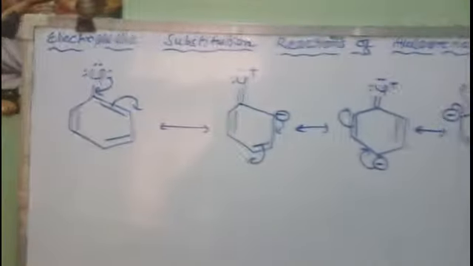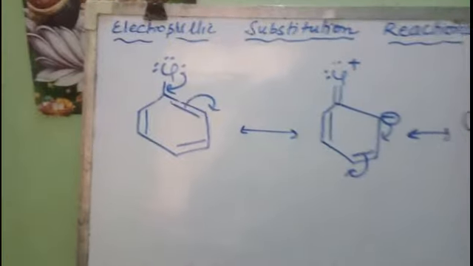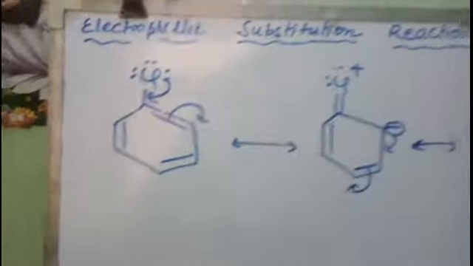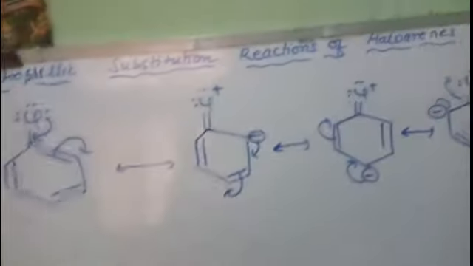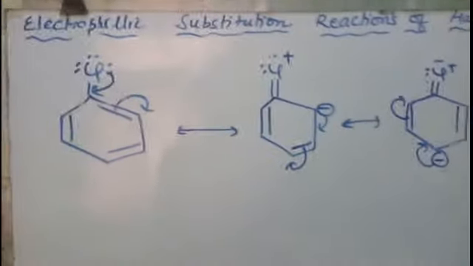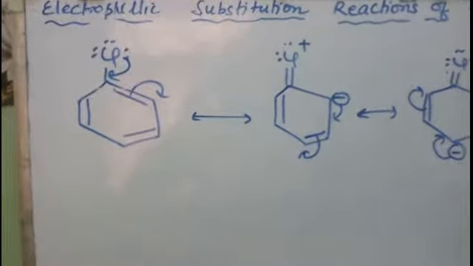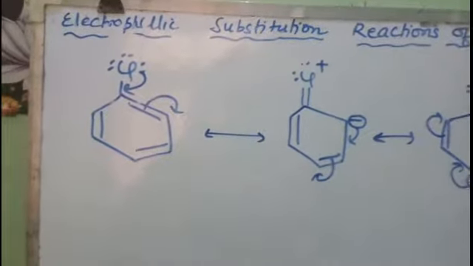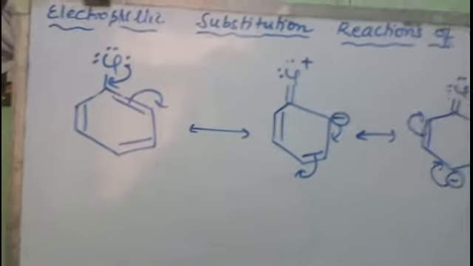Now one more thing is here, students, this halo atom shows two types of effects. Which two types of effects? It shows the resonating structure, that is the plus mesomeric effect. Why plus mesomeric effect? Because it is an electron donating group. It is donating the electron to the benzene ring, thus it is activating the benzene ring. So it has a plus M effect, but it also has a minus I effect. You know that it is electronegative, hence it will withdraw the electron also. Two effects are playing the role here.